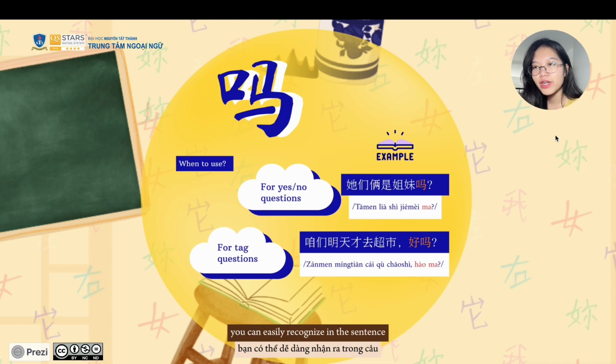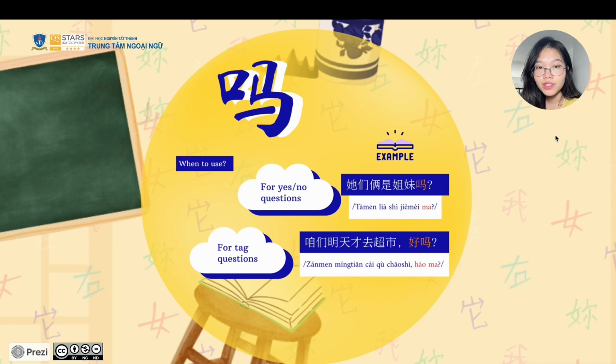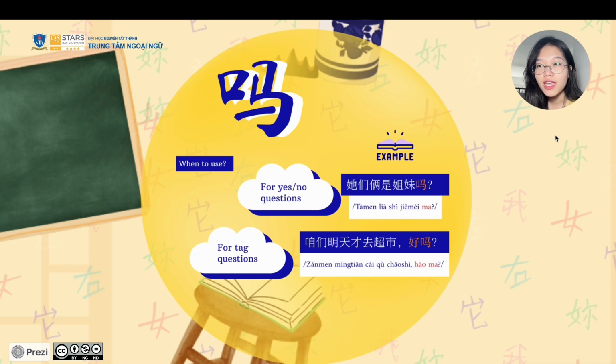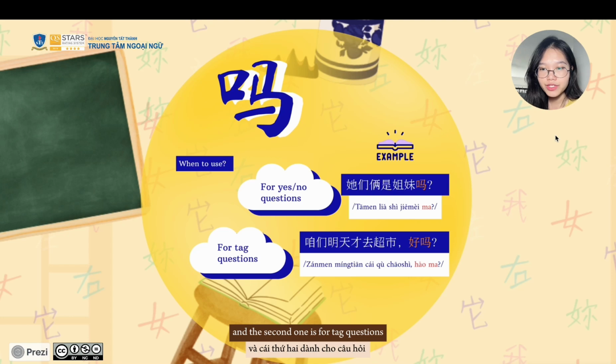You can easily recognize that in the sentence, you also keep the structure of the affirmative or the negative sentence at the beginning, and you just add the words 好吗 or 可以吗 at the end to form the tag question using ma. So remember there are two usages of ma. The first is for yes/no questions, and the second is for tag questions.